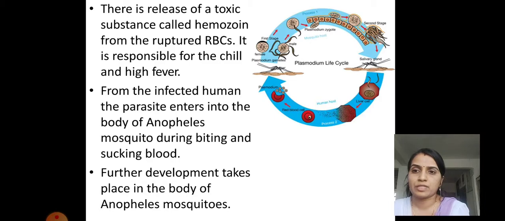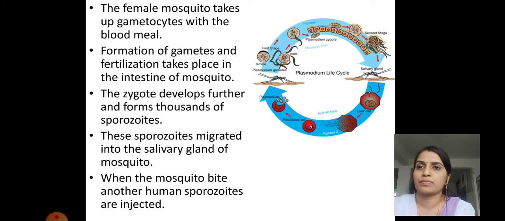Further development takes place in the mosquito. That means fusion of the male and female gametes, formation of sporozoites and increase in their number. All that takes place in the body of the female Anopheles mosquito, and then once again they are ready in the saliva, waiting to enter the next normal human being through the bite of the mosquito.